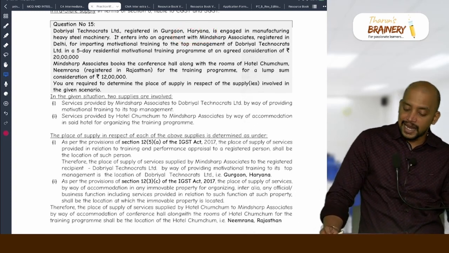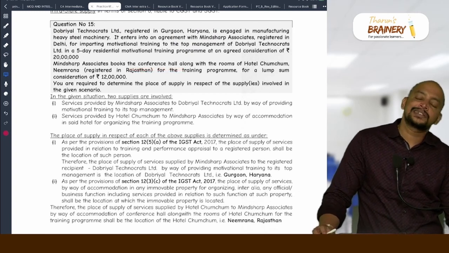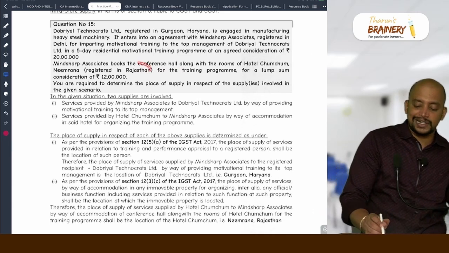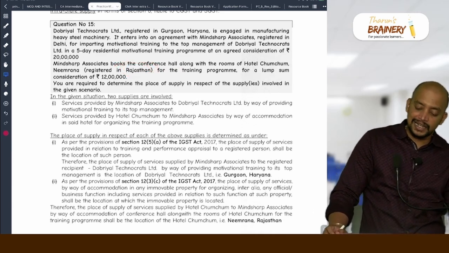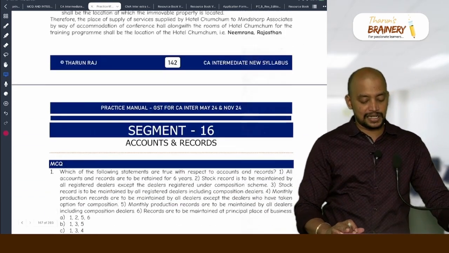Correct? Second one, they are booking the conference hall. Booking the conference hall means service in relation to immobile property. What will be taken as the place of supply? Location of the immobile property, that is Rajasthan. And that will become an intrastate supply, because the supplier is also in Rajasthan, and the place of supply is also Rajasthan. Got it?